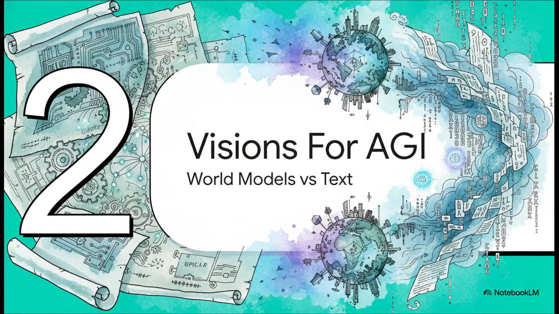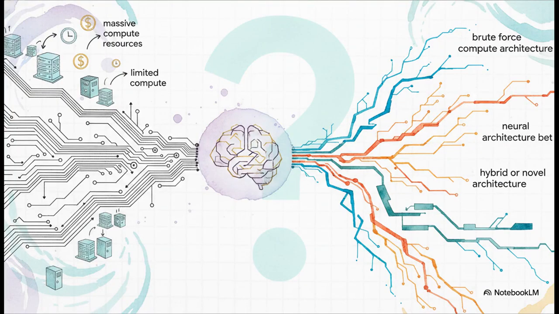Which brings us to part 2, competing visions for AGI. World models versus text reasoning. So, here's the million-dollar question. Which path actually leads to artificial general intelligence? You have to remember these companies have limited compute, right? So they have to place a massive definitive bet on which architecture is going to cross that finish line first.